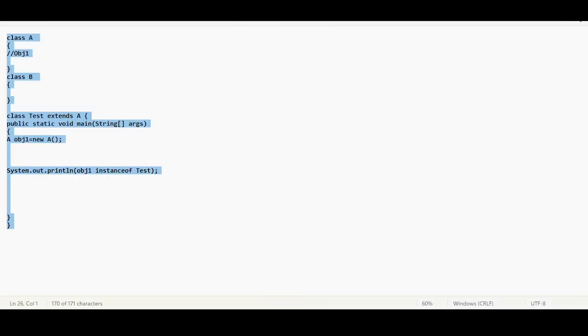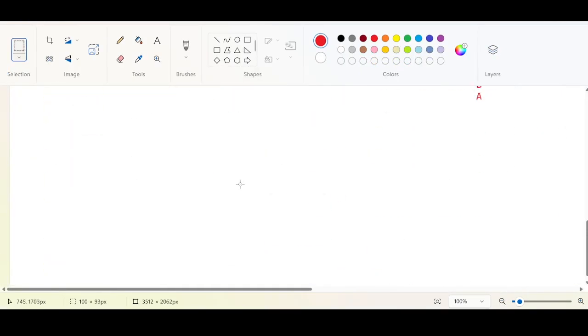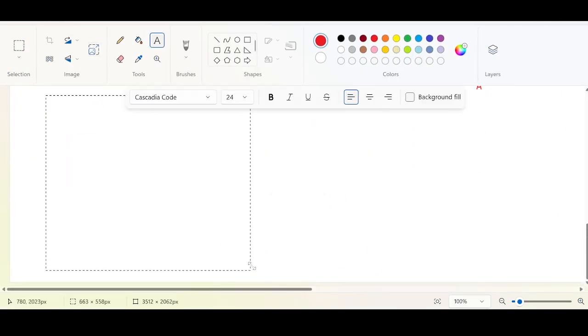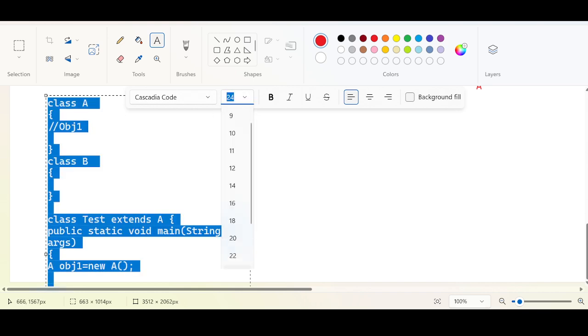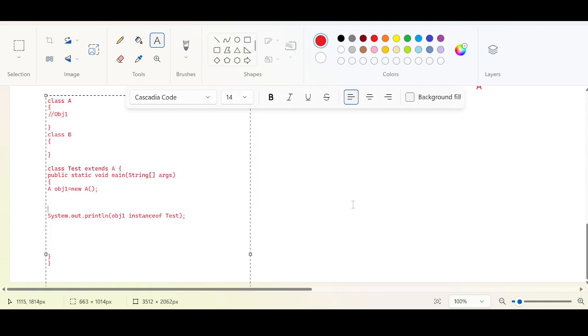Why would we get true? People who have said true, why are we going to get true, guys? Okay, this is our code.